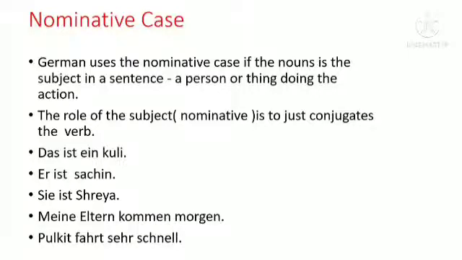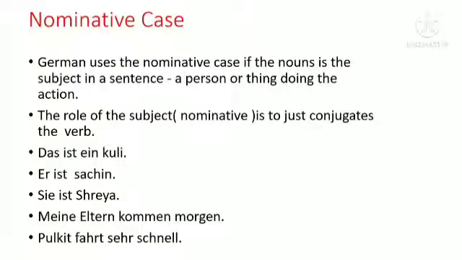The role of the subject is just to conjugate the verb. It means that the subject is nominative. For example, Das ist eine Kuli. Das ist Sachin. Sie ist Shreya. Meine Eltern kommen morgen. Ulkit fährt sehr schnell. So, in this example, Das ist eine Kuli.